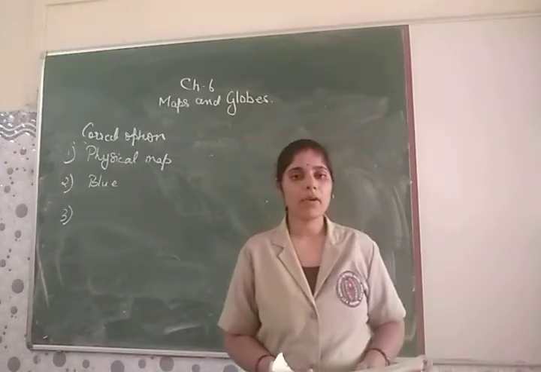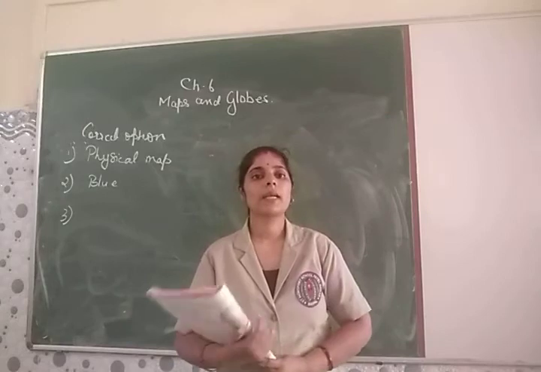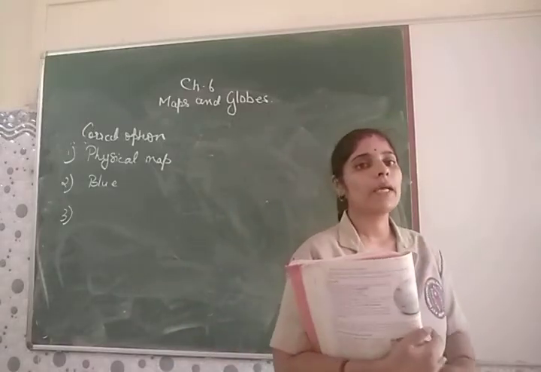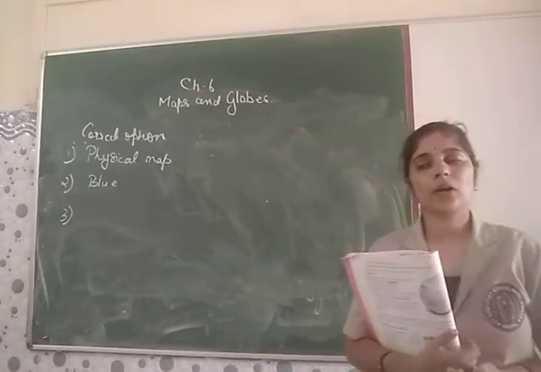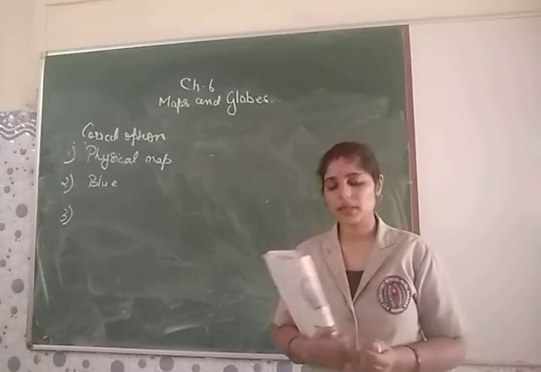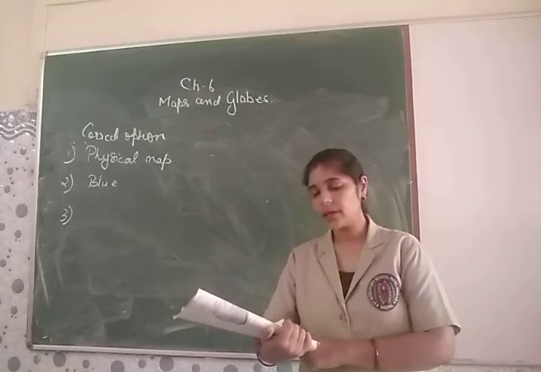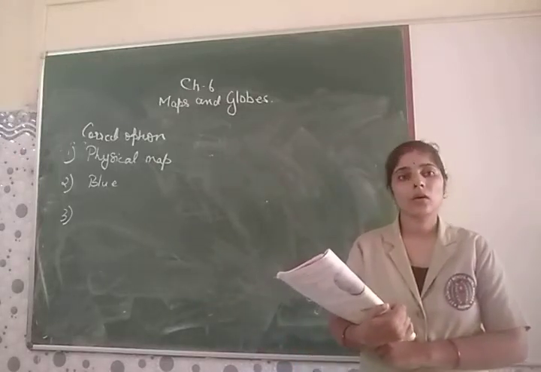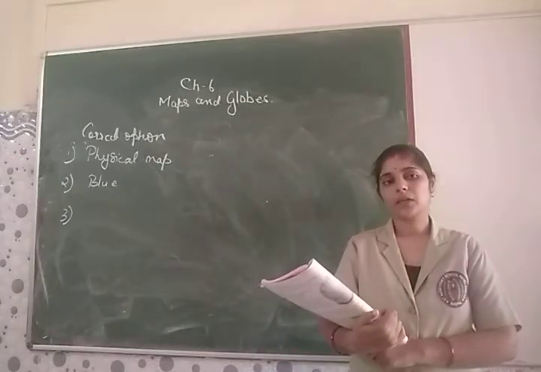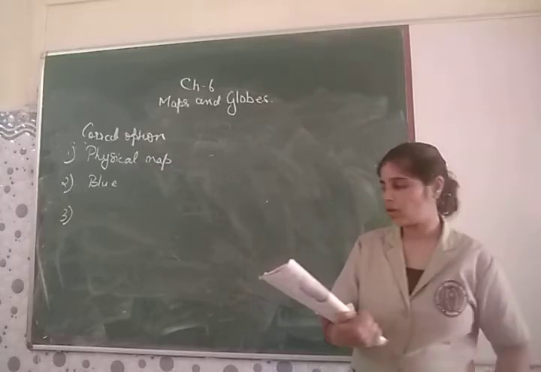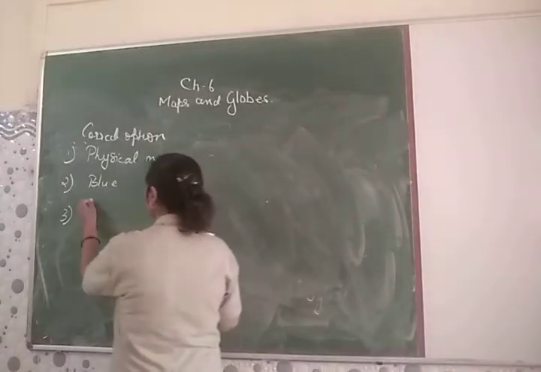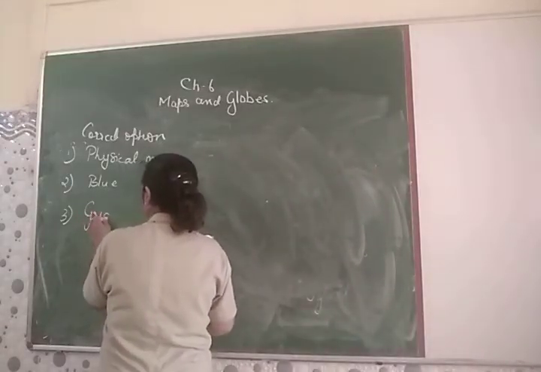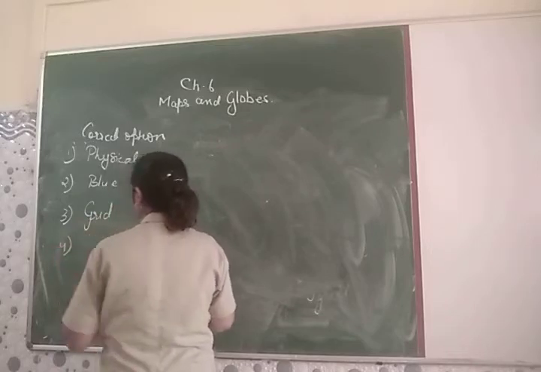Then we are coming on to the third one. Crisscross network of line on the globe. That means a network which is formed by the intersection of your latitudes and longitudes. What is it called? Your options are grid, equator and latitude. We all know equator is a horizontal line only and latitude is again a horizontal line. So your answer is here a grid. So the crisscross network is called your grid.